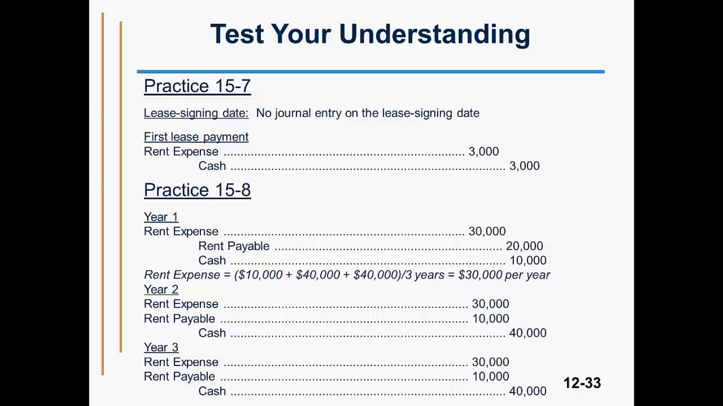For 15.8, we determine the rent expense to be debited each year by totaling the payments and dividing the total by the number of years in the lease term. We credit cash for the amount of cash paid. The difference is either a debit or credit to rent payable, depending upon whether the cash paid was more than the rent expense or less.